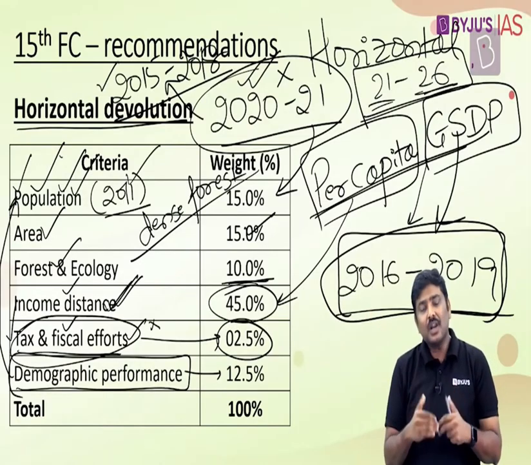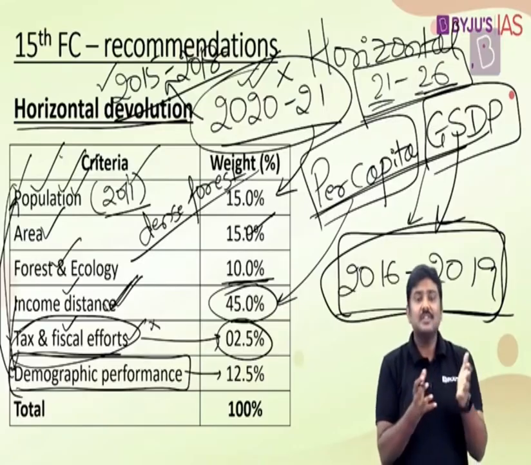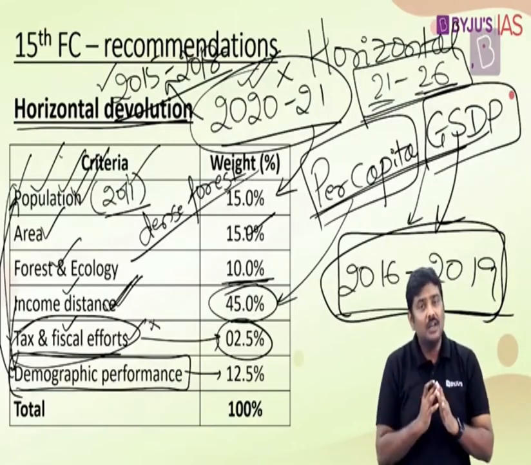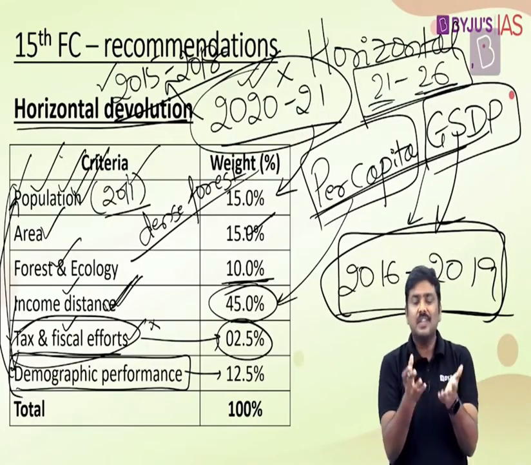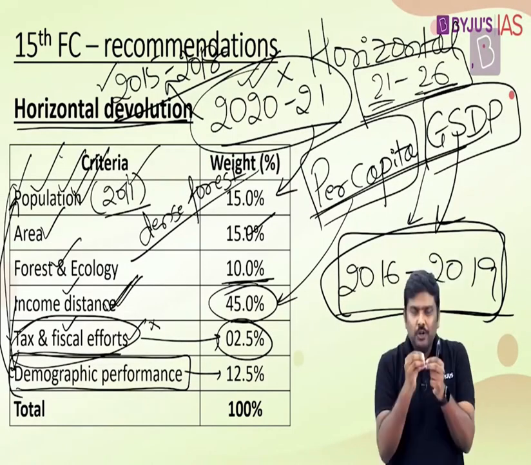So the southern states were opposed to this particular terms of reference and even approached the 15th Finance Commission and raised their concern. To address it, the 15th Finance Commission basically said, since the central government has directed us to consider the population of 2011, we do not have any other option. But in order to incentivize your efforts also, because southern states have been much more successful in implementing population control measures, we'll try to provide something for you also.